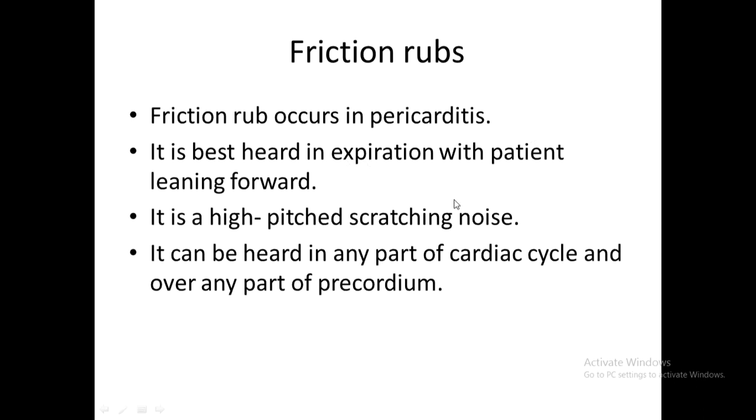It is a high pitch scratching noise. It can be heard in any part of the cardiac cycle and over any part of the precordium. Whether it's systole or diastole, there is no relation. It may be in part of diastole or in systole. So that is the friction rub seen in pericarditis and pericardial effusion.